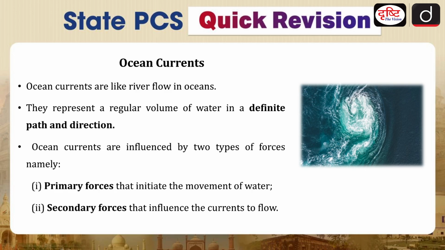Ocean currents are like the river flow in the oceans. They represent a regular volume of water in a definite path and direction. You will see that they are moving in a particular path and in a particular direction.